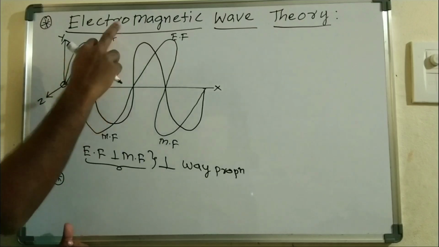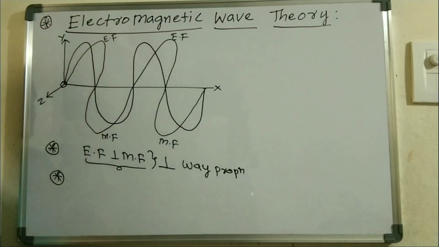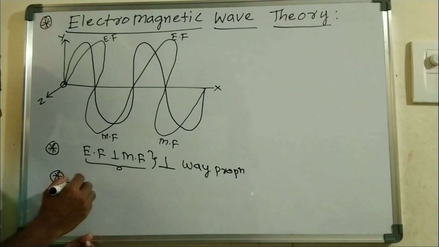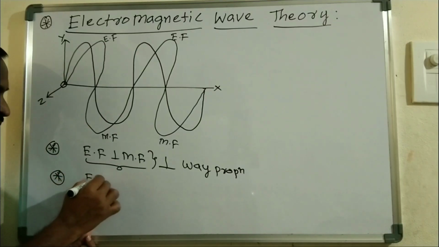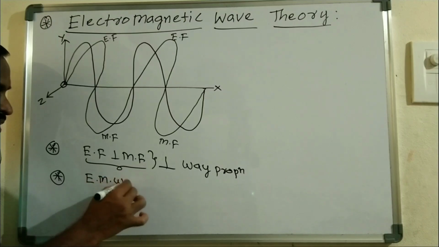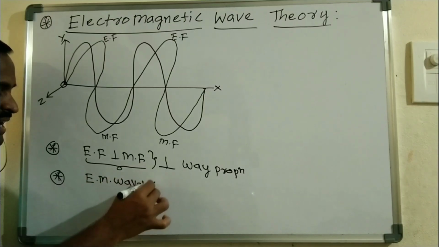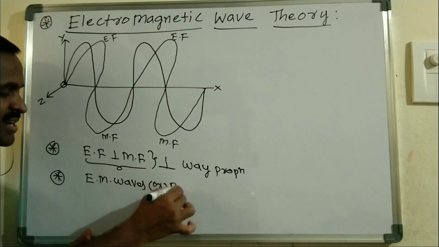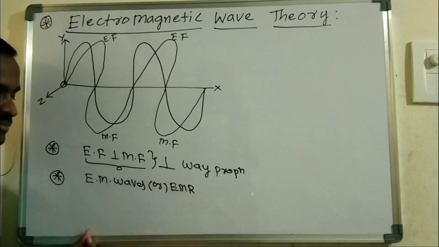This transmitted electric field and magnetic field can travel in the form of waves. These waves are called electromagnetic waves, also called electromagnetic radiation, EMR.